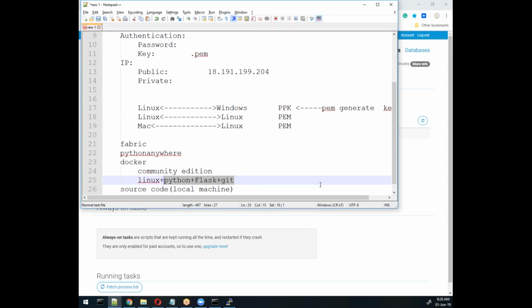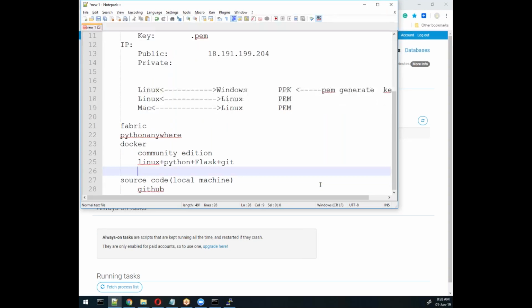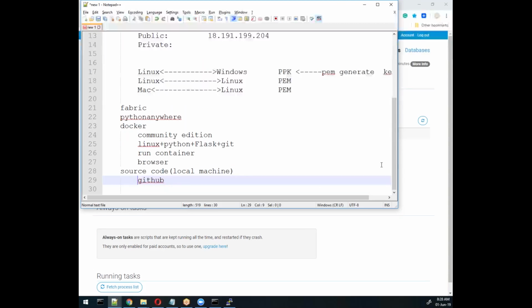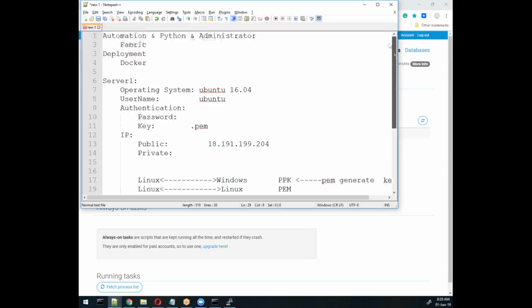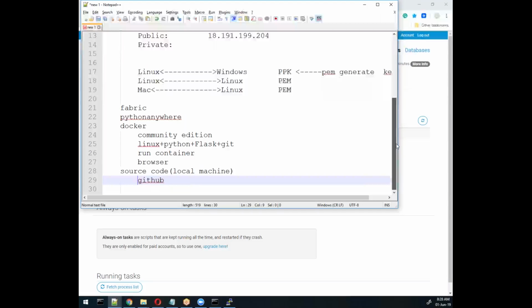So this we will perform now, and then we will check with these commands, and after that we need to run it as a container, and we can browse this container easily through the browser. Okay, let's try to run these things. Before that, I need to tell you, if you have any doubt, you can ask me in this area. Otherwise, we'll continue with the next one. Any question, any doubt?